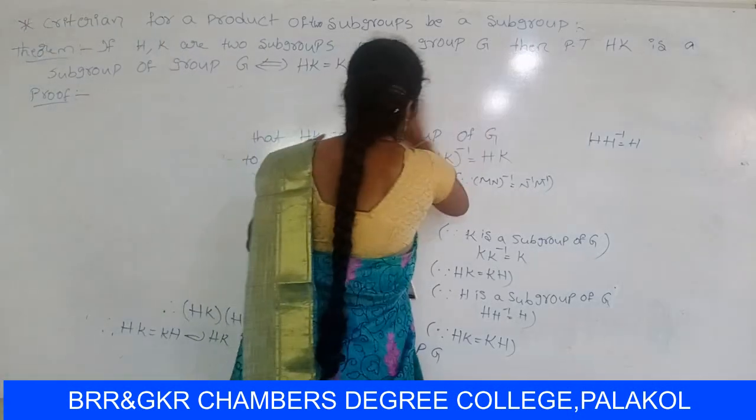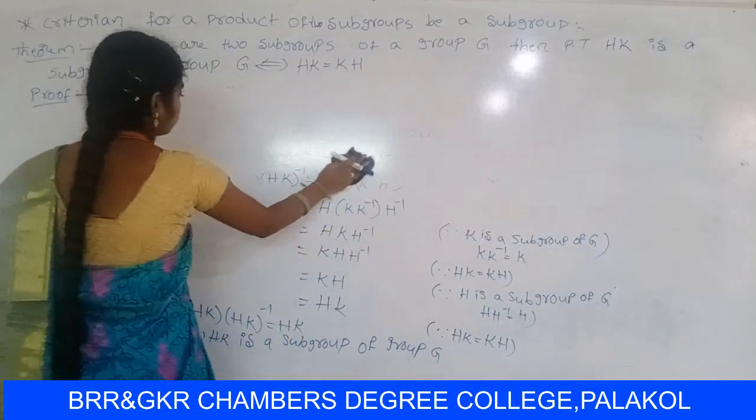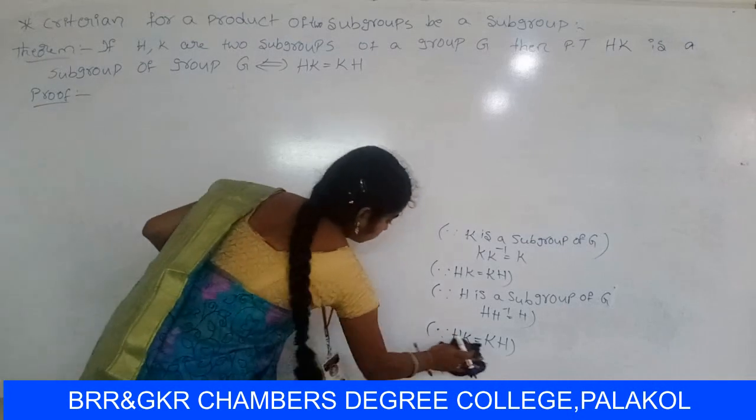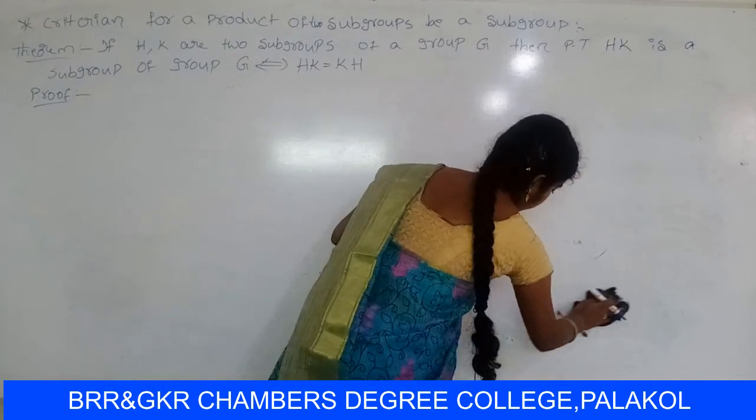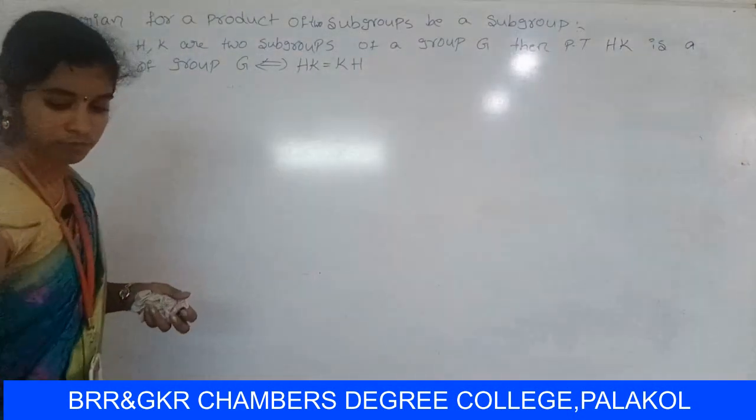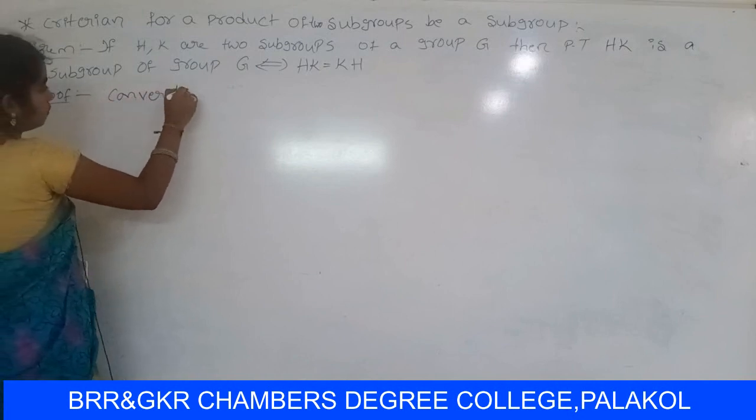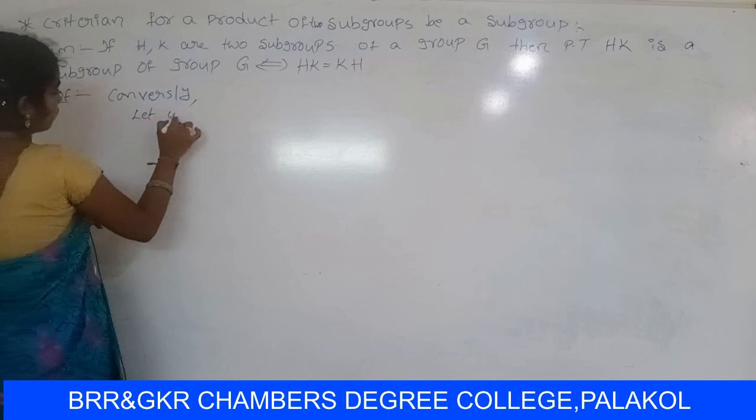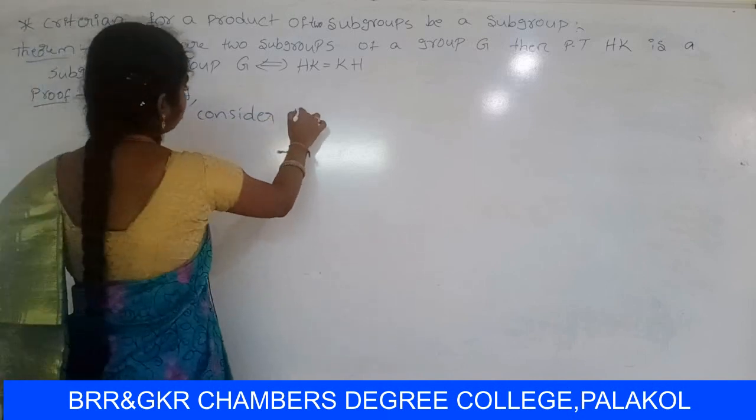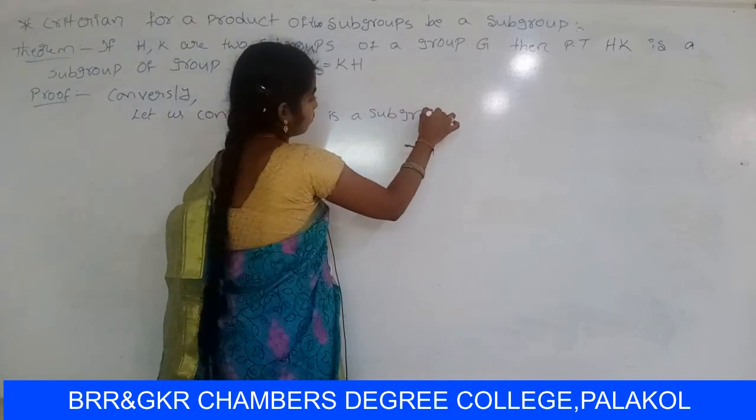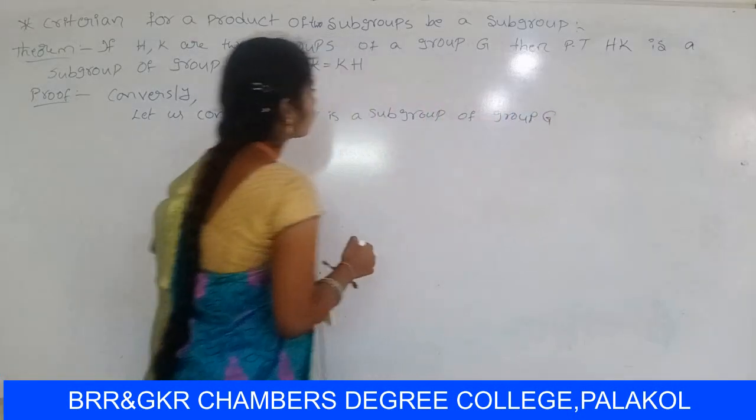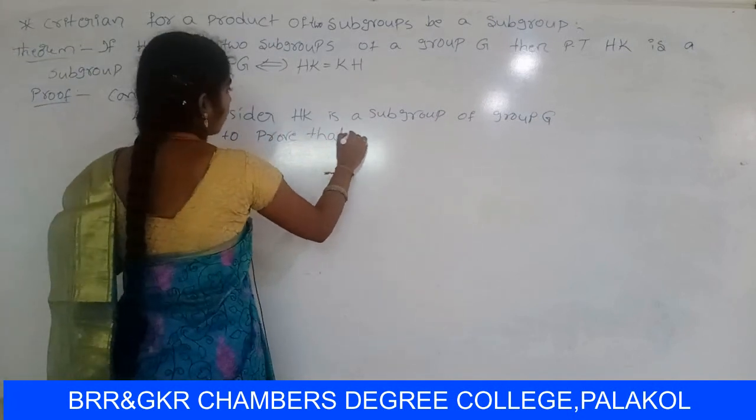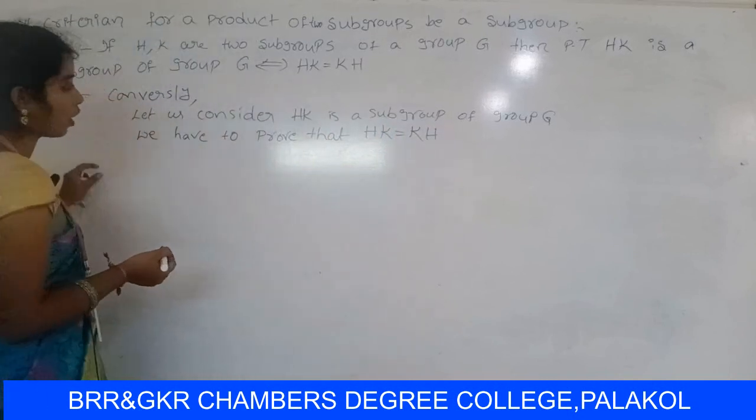So conversely, let us consider HK is a subgroup of group Z. So we have to prove that HK equal to KH. We have to prove that HK equal to KH.